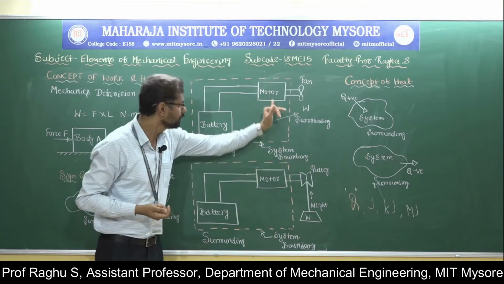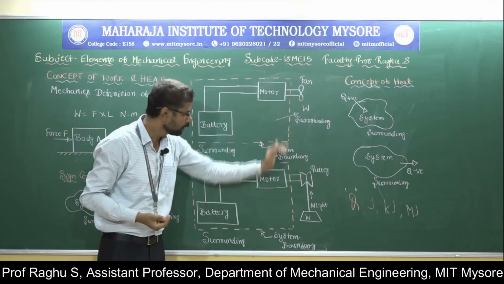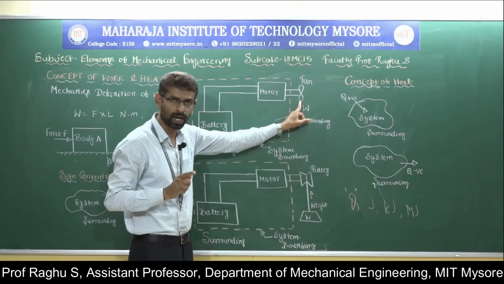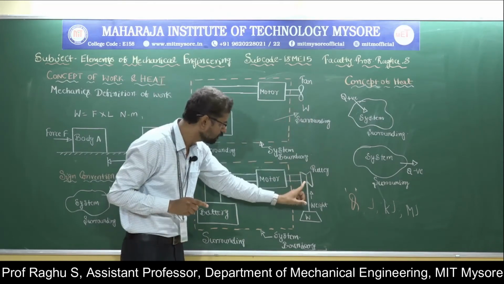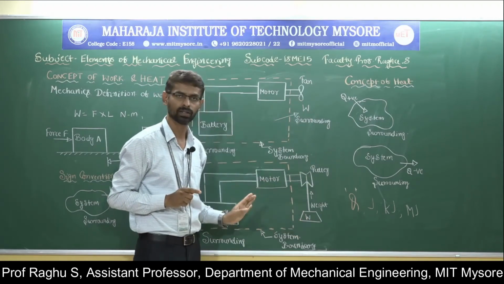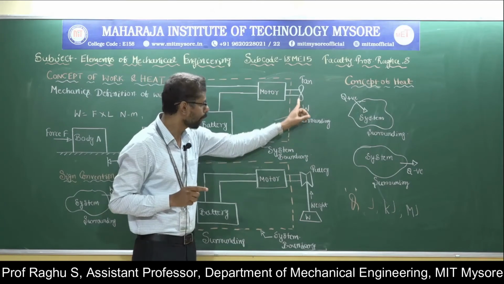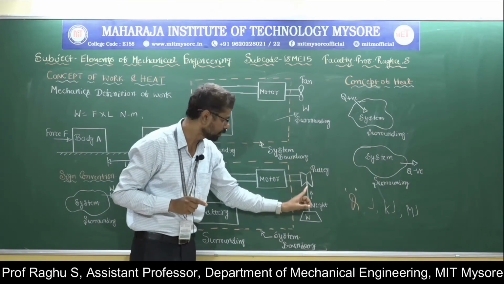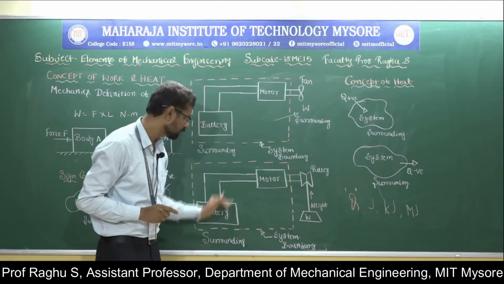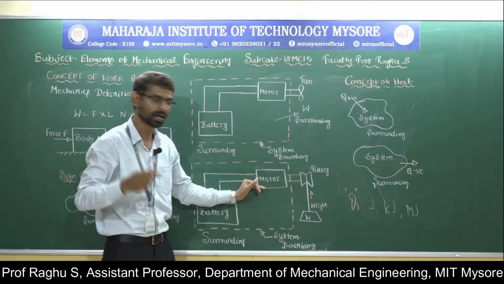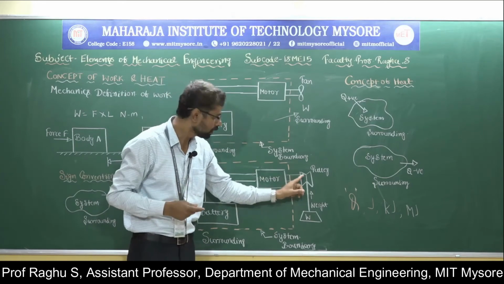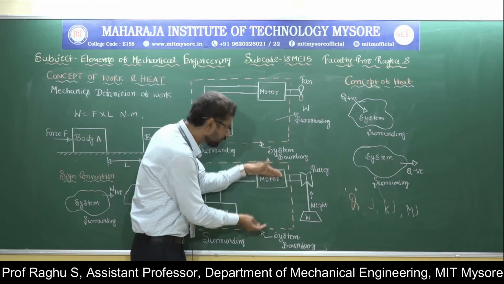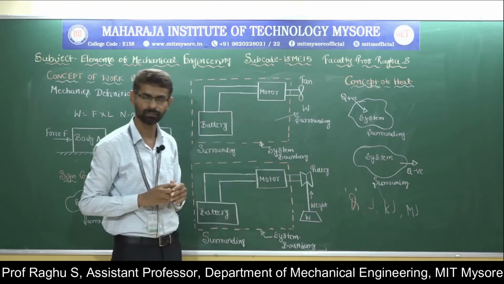So this diagram is drawn like this. The surrounding, the fan, is replaced with a pulley and weight arrangement. Assume that instead of the fan, we have a pulley and weight. This is the assumption. Now the battery supplies electrical energy, therefore the motor runs the pulley. The pulley then raises the weight. So this diagram is equivalent to the earlier diagram.